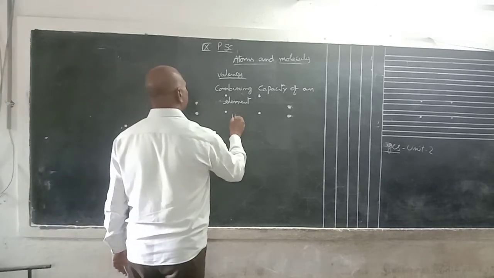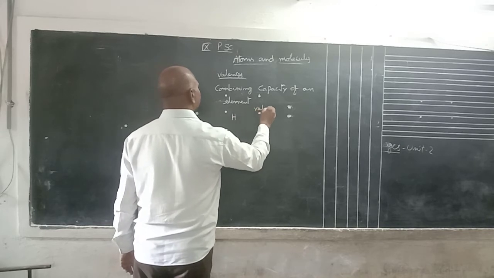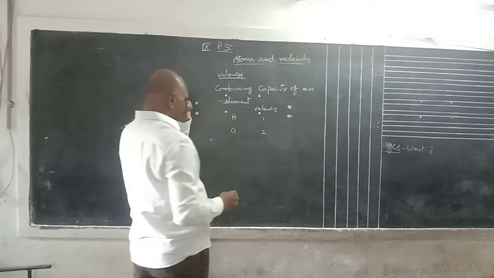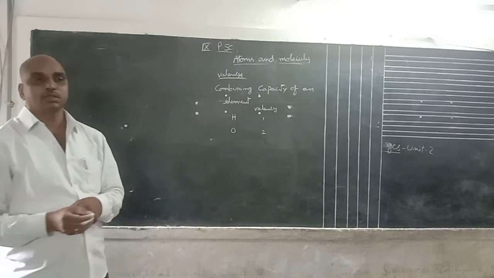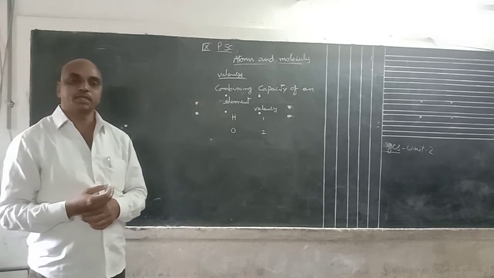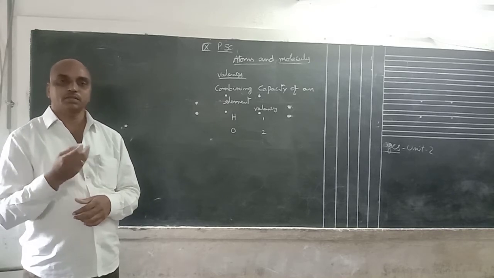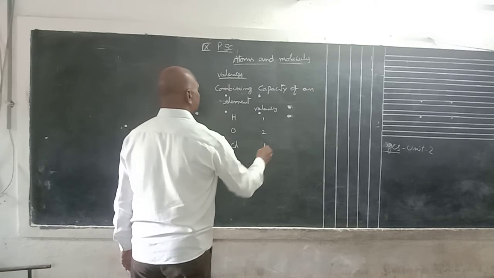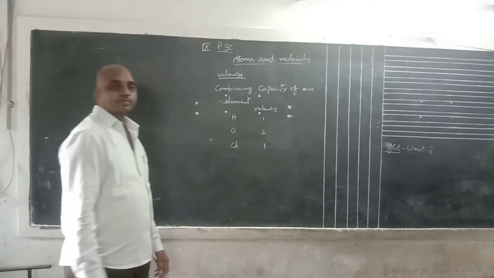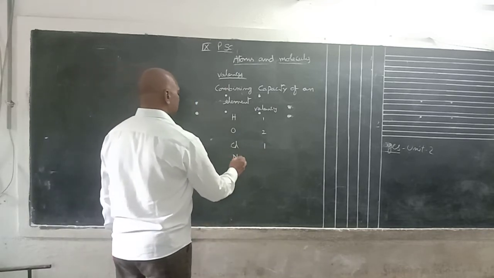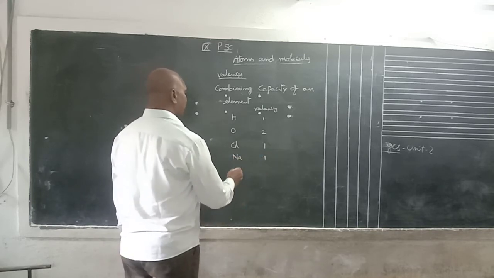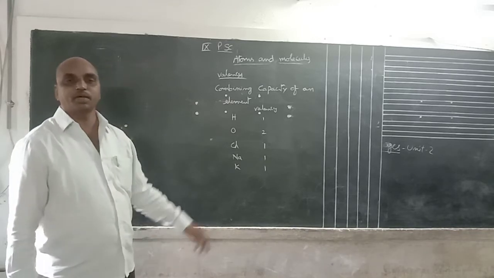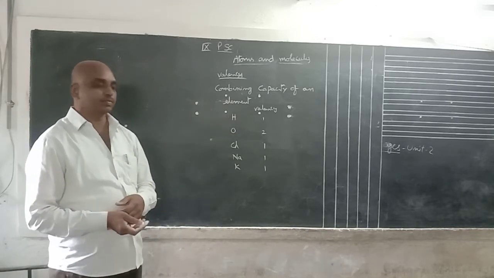Hydrogen valency is 1, oxygen is 2. Oxygen atom is ready to gain 2 electrons, so the combining capacity is 2. Chlorine combining capacity is 1, that means valency is 1. Sodium valency is 1. Potassium valency is 1. Like this, depending upon the element, the valency and combining capacity change.